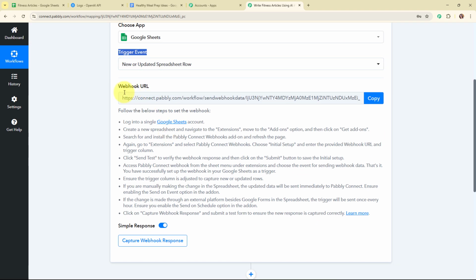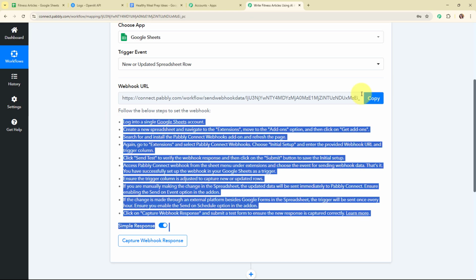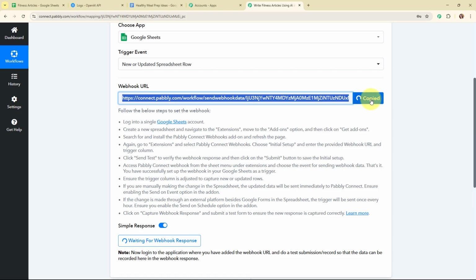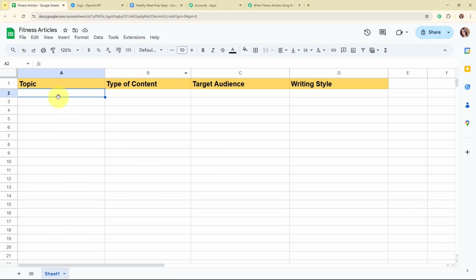Alright, so after selecting my trigger event, you can see I've received a webhook URL. That means I'm going to use this webhook URL to connect my Google Sheets with Pabbly Connect. Following the instructions given below, firstly I'm going to copy this webhook URL, and I've already logged in to my Google Sheets account. So this is the Google Sheet that I've created with the name Fitness Articles, and you can see the fields that I've taken, such as topic, type of content, target audience and writing style.